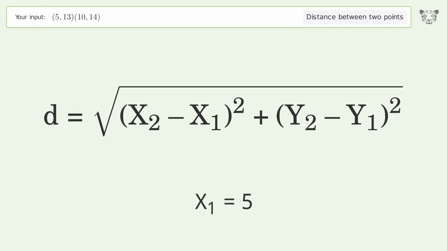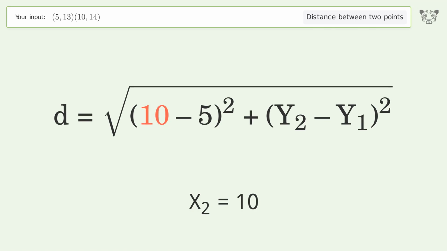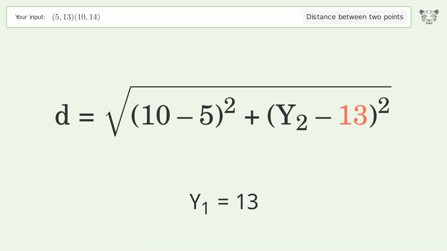x1 equals 5. x2 equals 10. y1 equals 13. y2 equals 14.